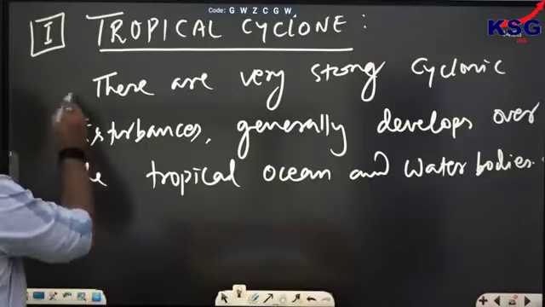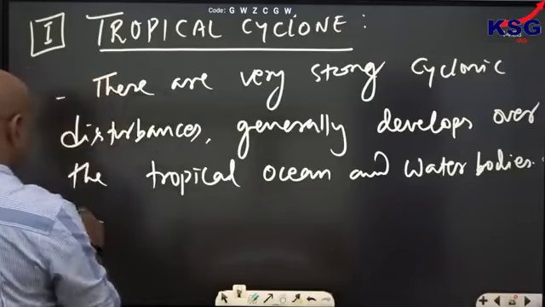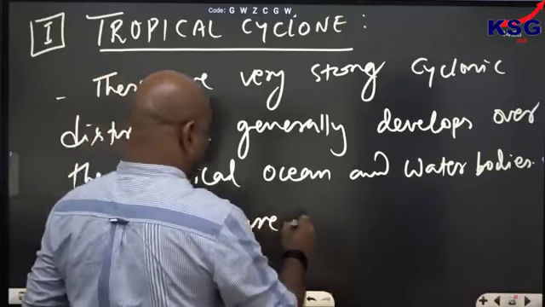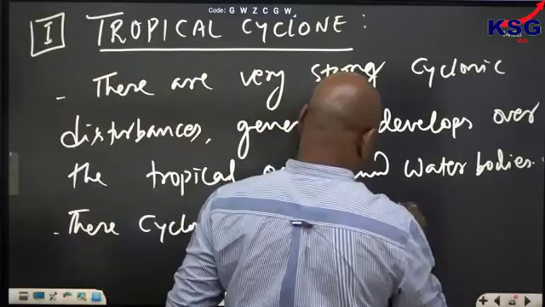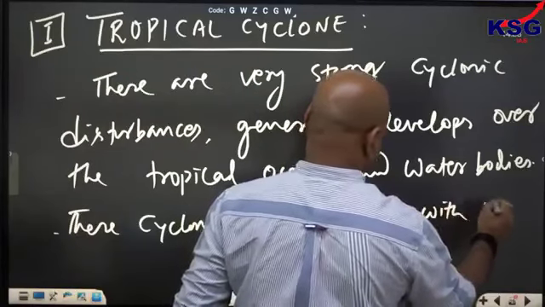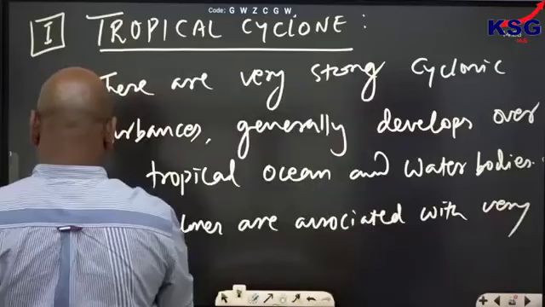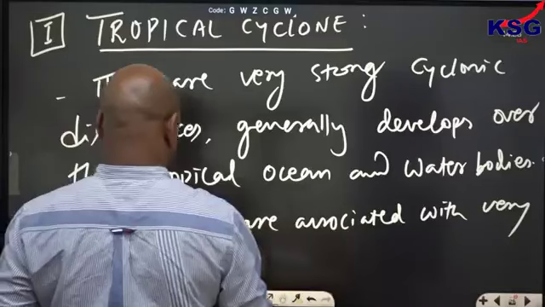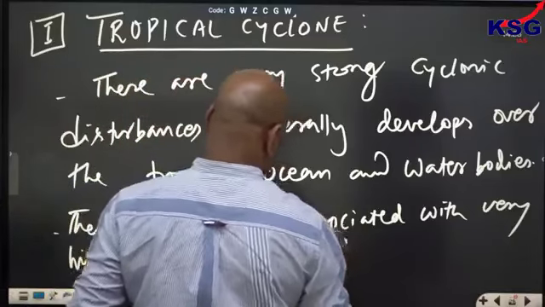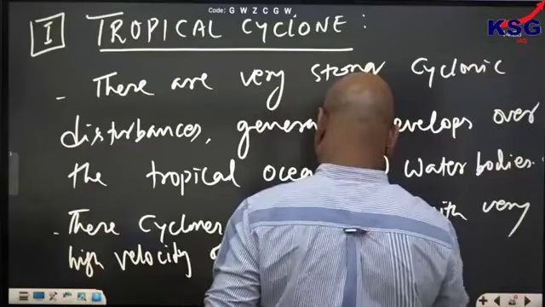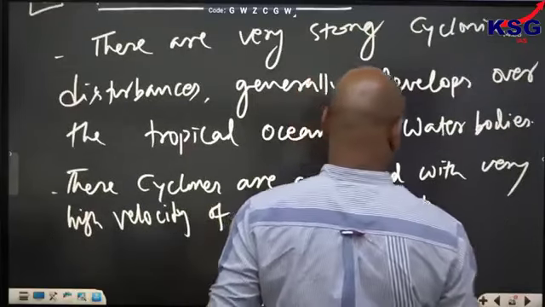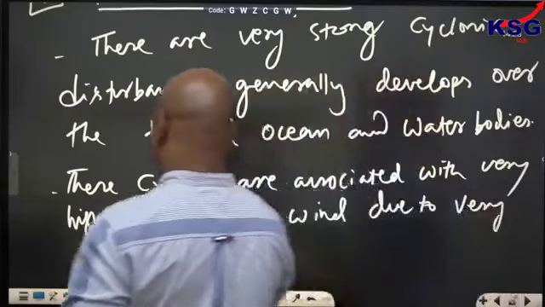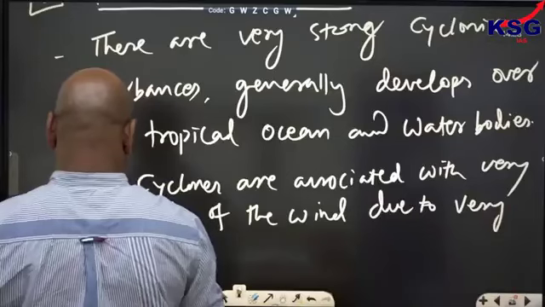Right. These cyclones are associated with very high velocity of the wind due to very high pressure gradient.